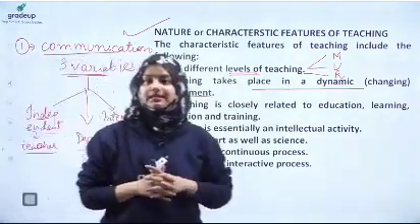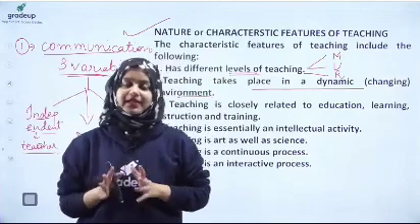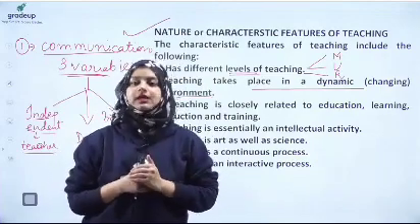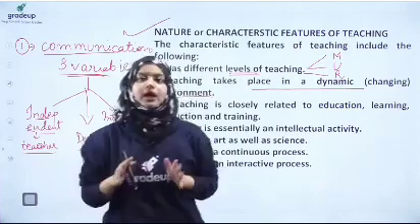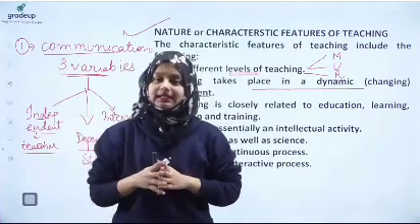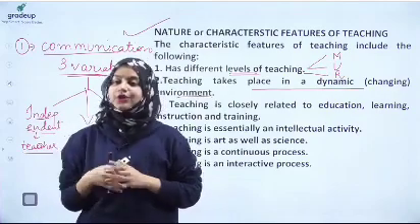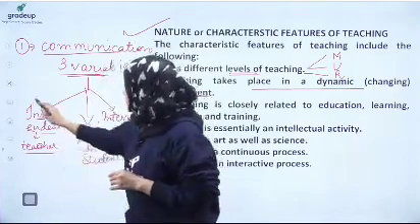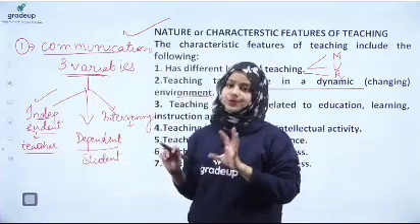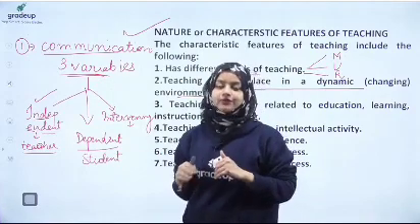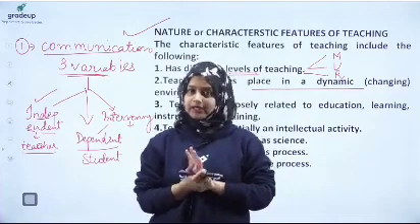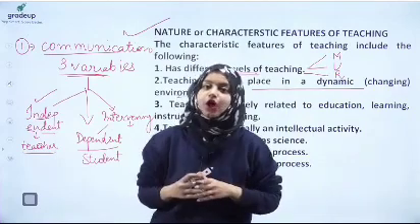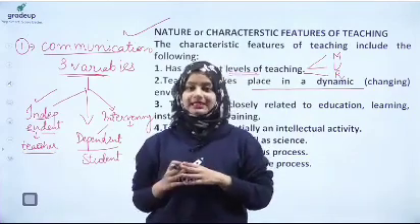So here it's written that independent is the teacher. Why is teacher regarded as independent? Because the teacher is free. The teacher is the one who's planning all the activities of the class, right? So the teacher is the main person who plans the class, who plans what is to be taught to the student, when it is to be taught, and how it is to be taught, right? So teacher is the independent variable. He is the person who is responsible for the entire planning of the teaching process, right? Dependent is the student, because the student depends on the teacher for his behavior modification. Clear? Therefore, the student is the dependent variable.